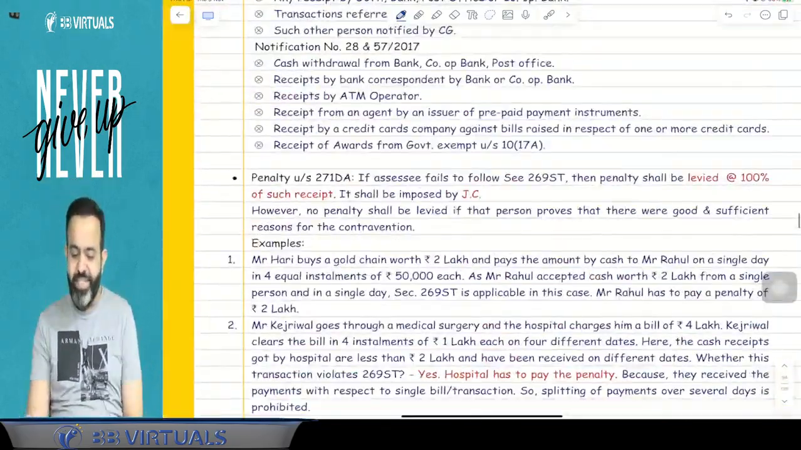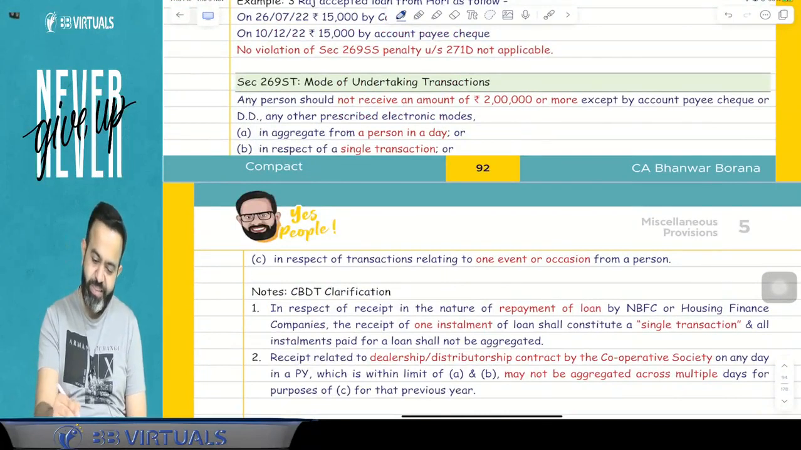Okay. Now next section, and this section is very interesting. Section 269ST.